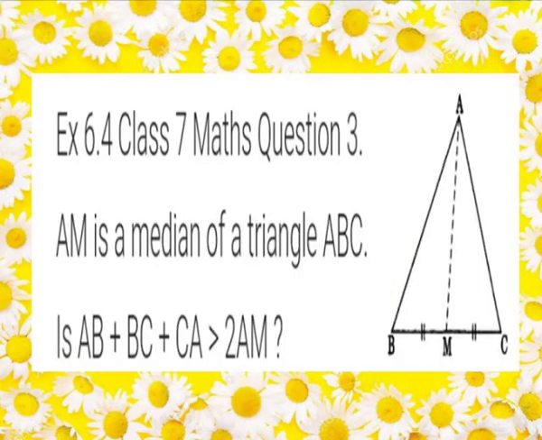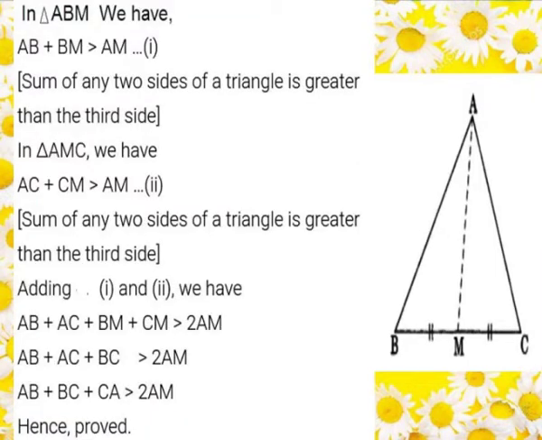Question number 3. AM is a median of a triangle ABC. Is AB plus BC plus CA greater than 2AM? So in this question, AM is a median of a triangle ABC, and we have to check whether AB plus BC plus CA is greater than 2AM or not. Solution. Here ABC is a triangle in which AM is a median.